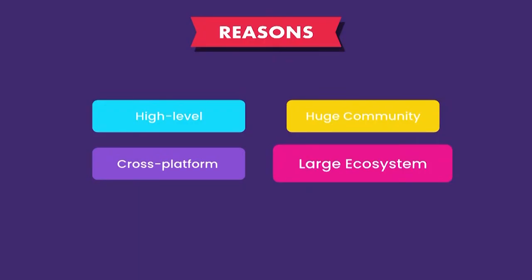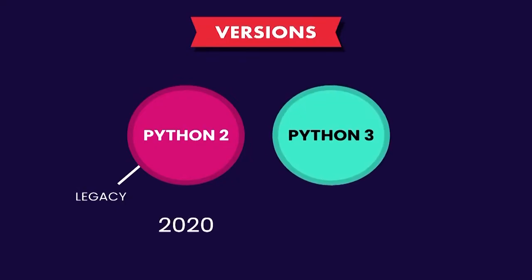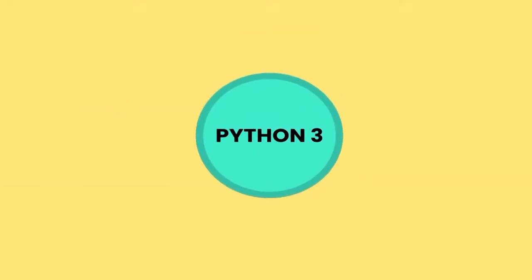Whatever you want to do, it is likely that someone else has done it before, because Python has been around for over 20 years. There are 2 versions of Python out there. Python 2, which is the legacy version of Python and is going to be supported until year 2020. And Python 3, which is Python for the future. In this course, you're going to learn Python 3.